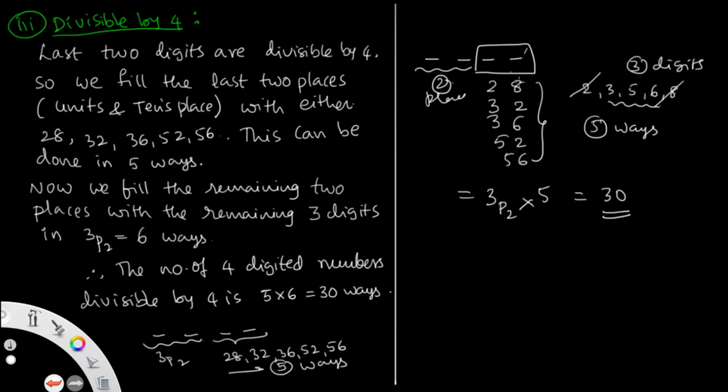Suppose you arrange 28, then you have 3 digits and 2 leftover places. This can be done in 3P2 ways, and the total number of ways is 3P2 into 5, that is 30 ways, which are divisible by 4 using the digits 2, 3, 5, 6, 8. This is question number 3. Then go to question number 4.